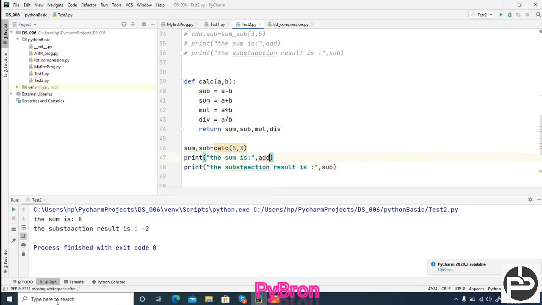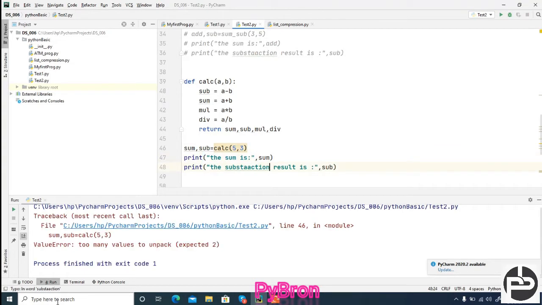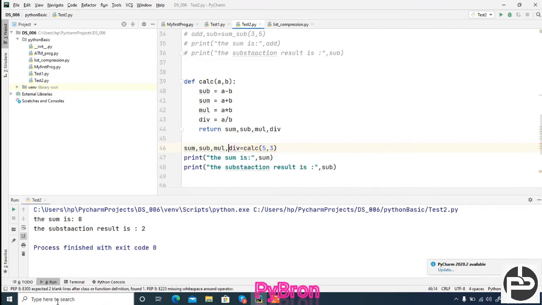So instead of add, because we don't have add, here I am passing the sum and subtraction, and now I am pressing shift F10. Okay, sum subtraction, too many values to unpack. Okay, got it. So why is it happening? Sorry, my bad, I made one mistake here. How many things is it returning? That many variables you have to create. But yes, there is some logic behind that, so that you can create fewer variables also. I'll show you in a while how you can do it.